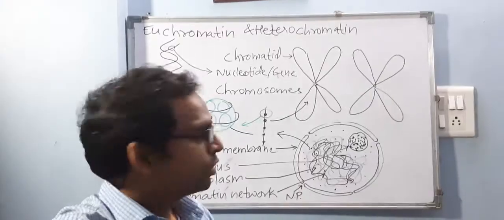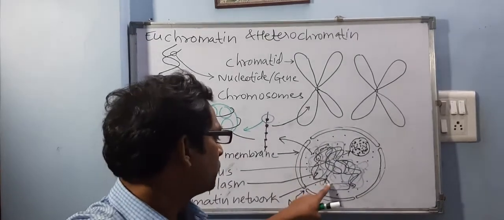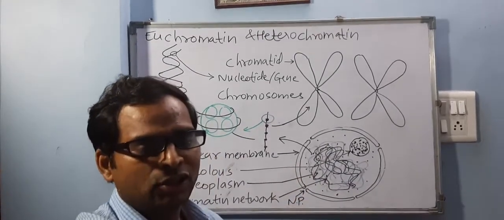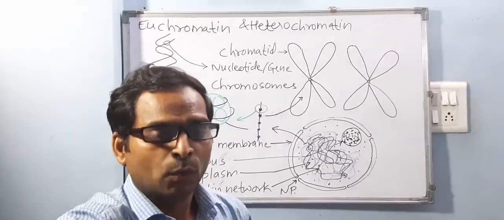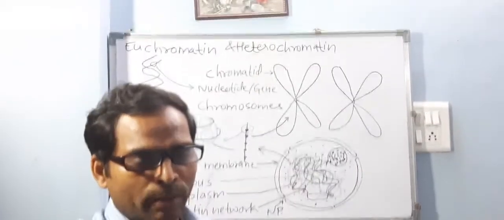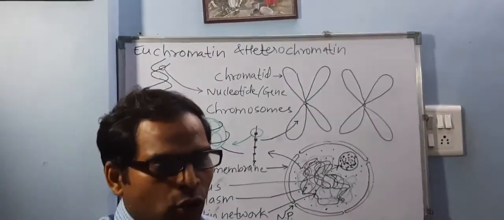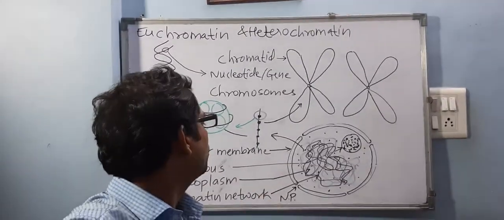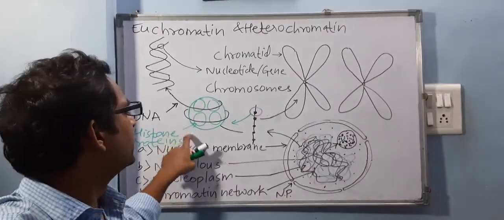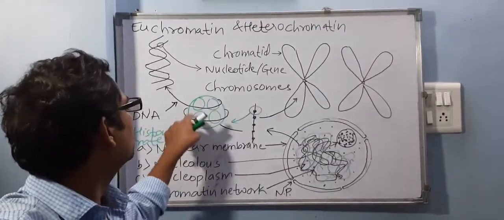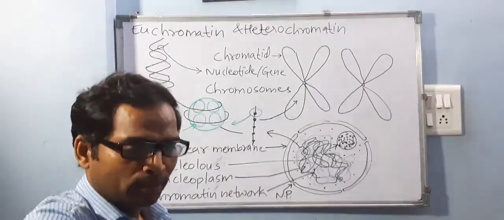This whole network-like structure will be called a chromatin network. When we observe this chromatin network under an electron microscope, I'm repeating the same only, it shows two main things. What two main things? Histone proteins and DNA. So this whole structure also has one name, nucleosome, though we don't need that name now.